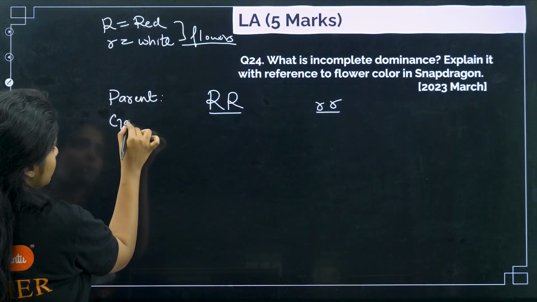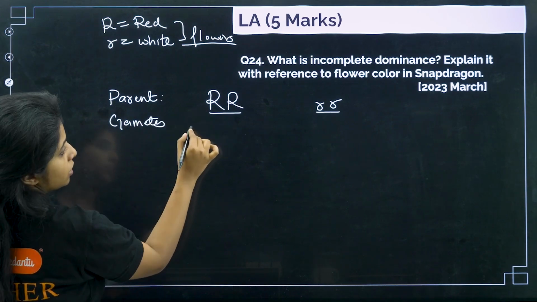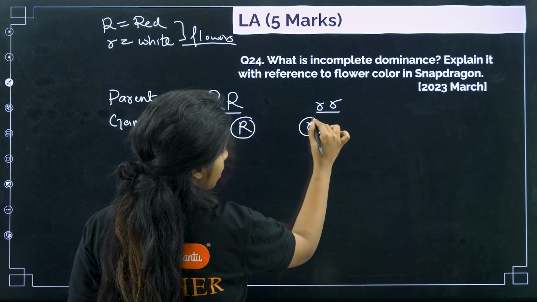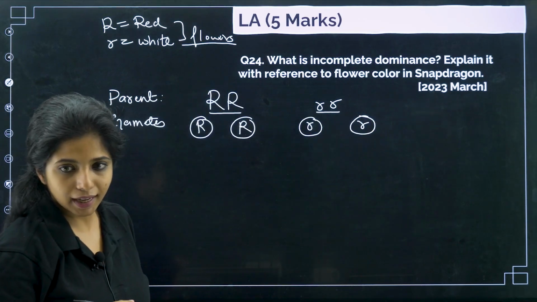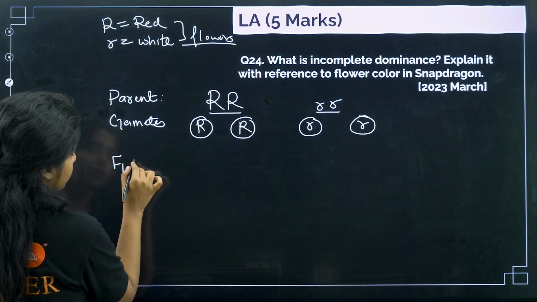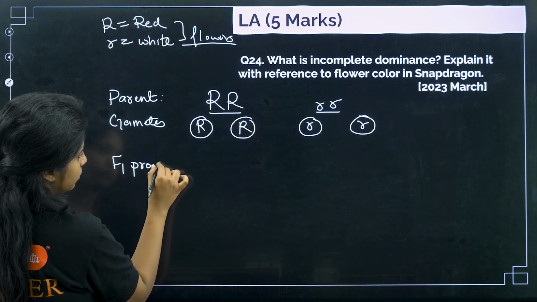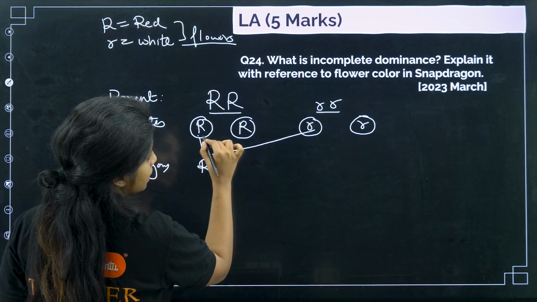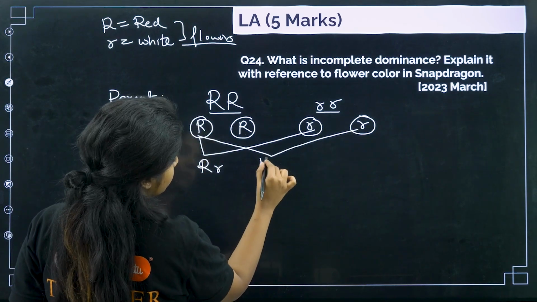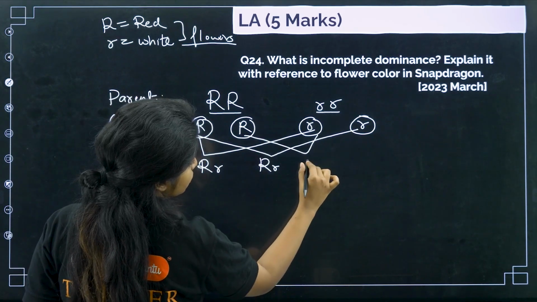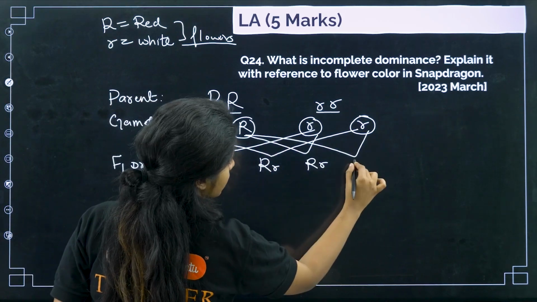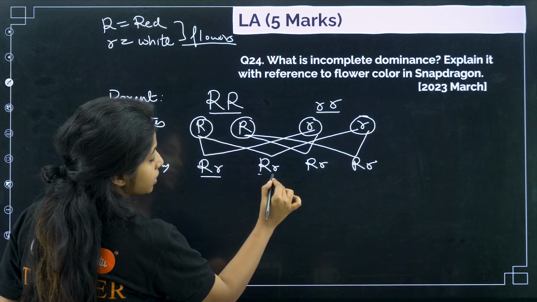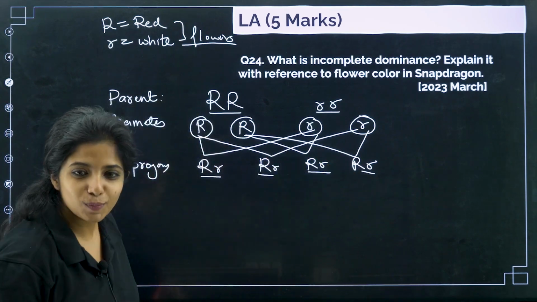Now the gametes that will be produced. It can be capital R, or another capital R. Here it can be small r, or small r. Now the F1 progeny that will be produced. This and this fuse to give capital R, small r. Again capital R, small r, again capital R, small r, my dear children. All of you, if you see properly, there is capital R and there is small r.